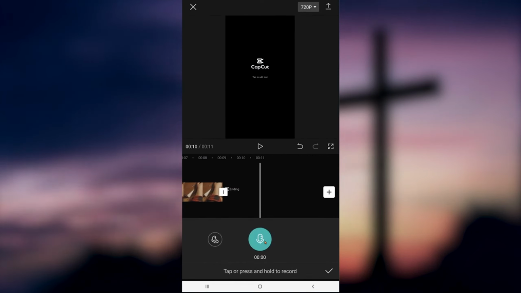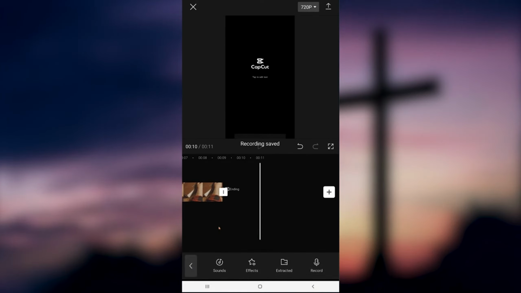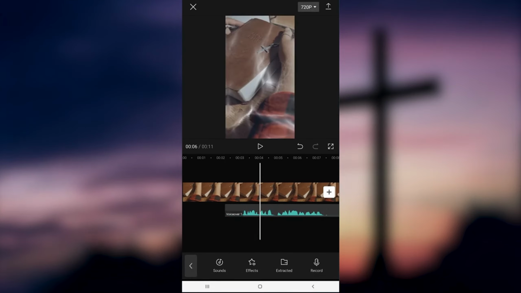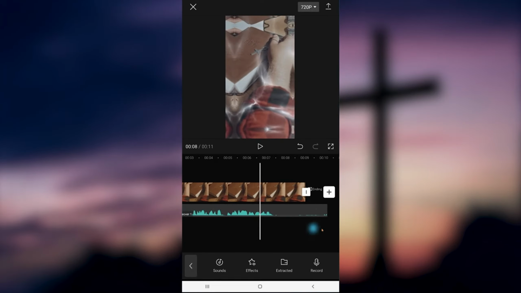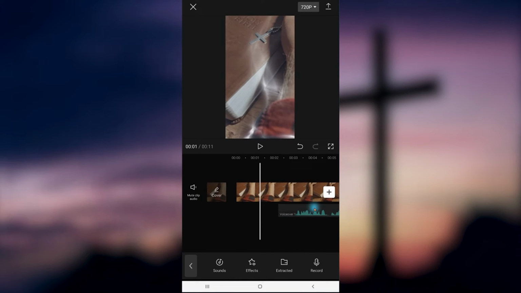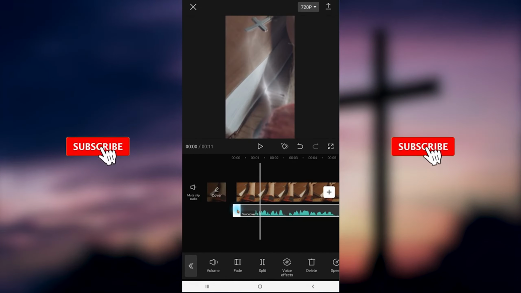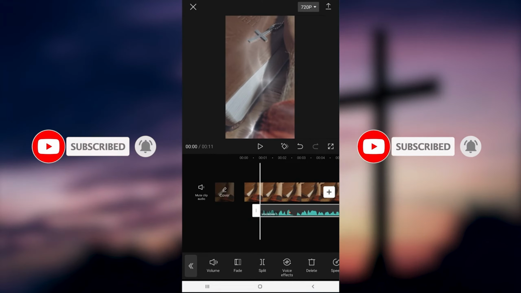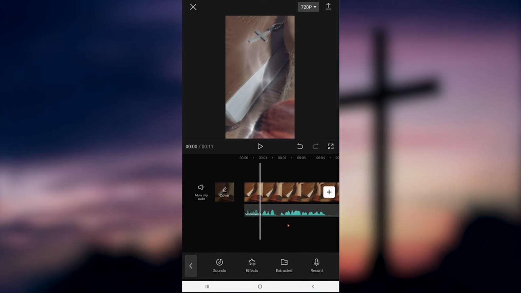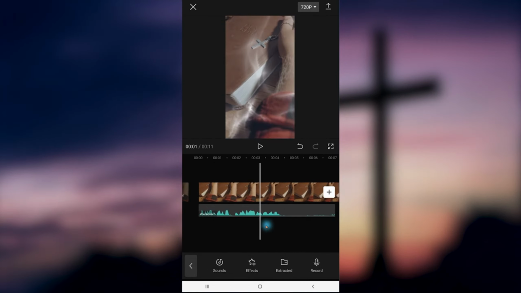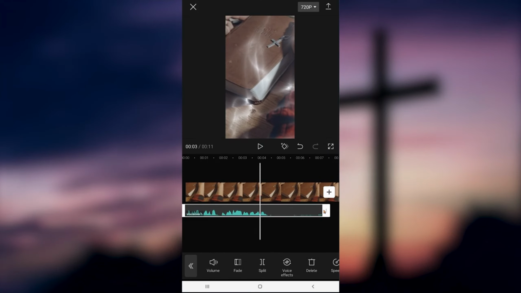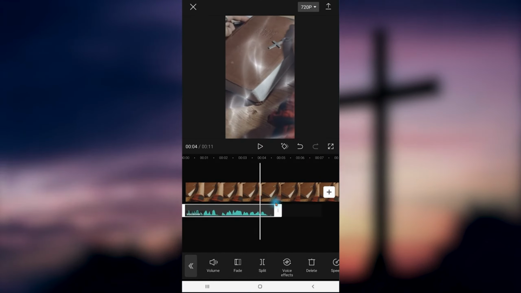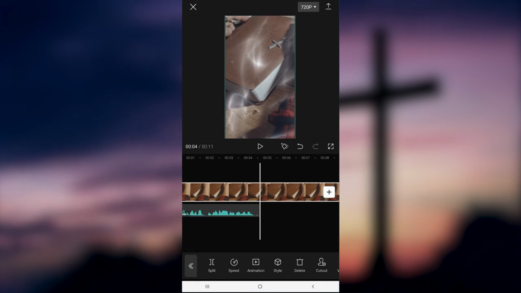Okay, and after we give it a second or two to process, we're going to be good to go. So let's go ahead and click OK. And then we'll pull everything back over. There's our voiceover. We're just going to drag that over and make it match more with the timeline by clicking and holding and dragging. And then we need to trim this up. And what you do there is just simply click on it and you pull on these little tabs until you get to where the waveform or your voice starts. And one of the weird things about CapCut is if you trim too aggressively, it'll trim off some of your audio. So be conscious about that.